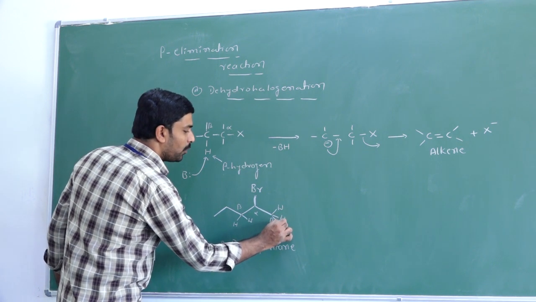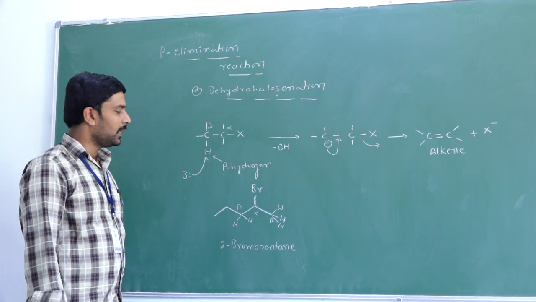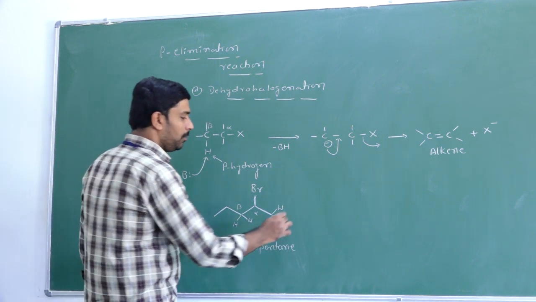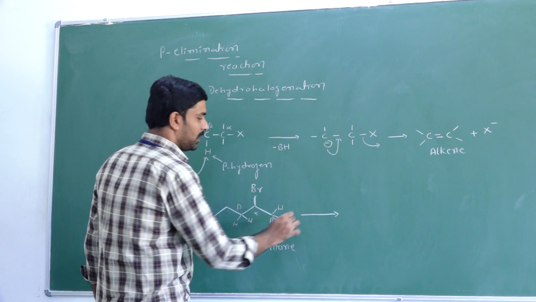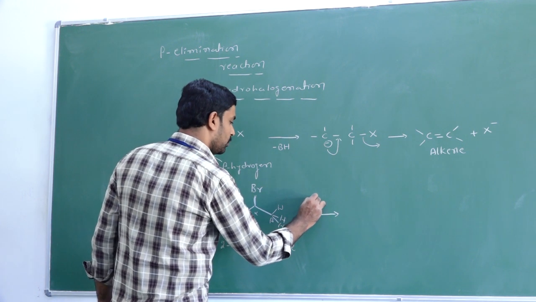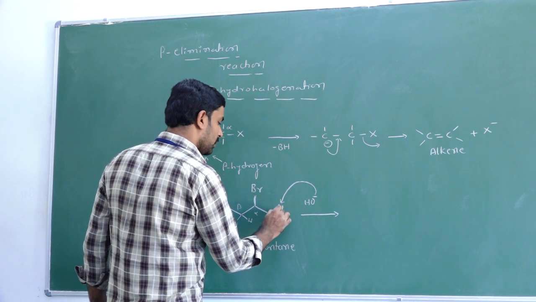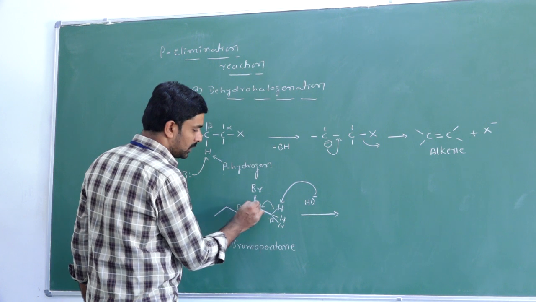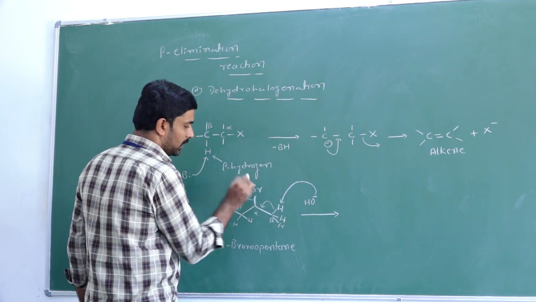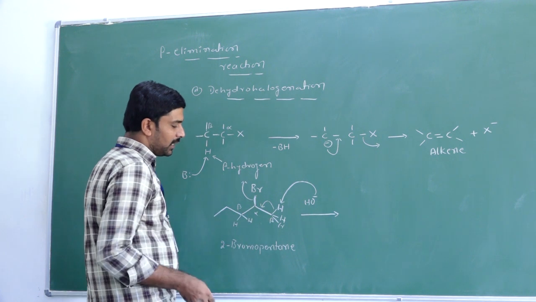That means when you add a base to this alkyl halide, there are 2 possibilities. The first possibility is when you add a base OH minus, it abstracts this proton, and these electrons move here and the bromine is eliminated, and between the first and second carbon you will get a double bond.